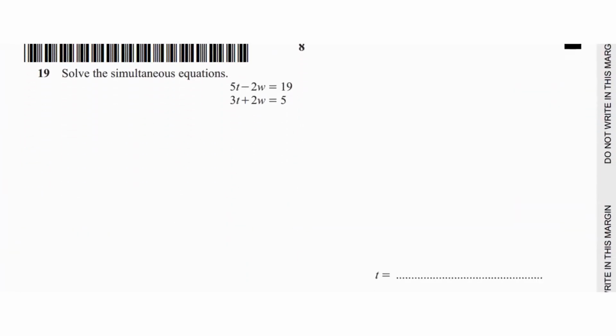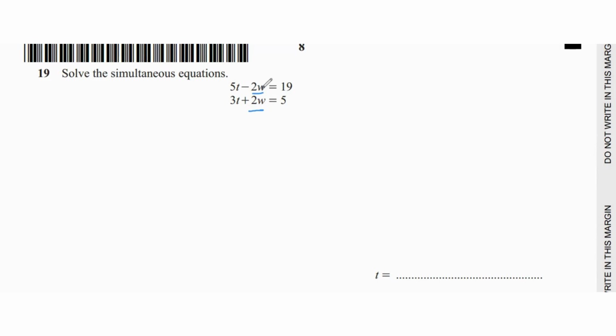Question 19 says solve the simultaneous equations. If we look at the system of simultaneous equations, we can see that W has the same coefficient in both the equations, which means we can easily use the elimination method to solve this. When you're using the elimination method, first you need to pick the variable that you want to eliminate. I would like to eliminate W over here.